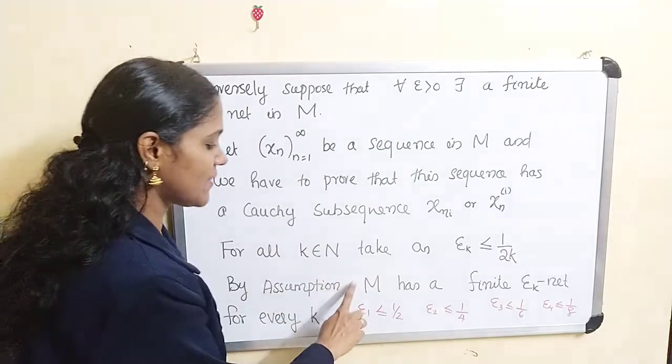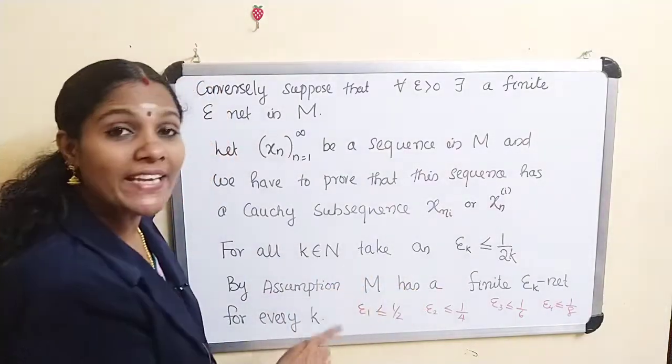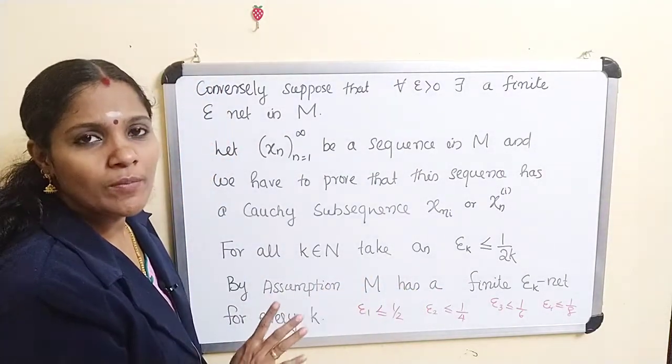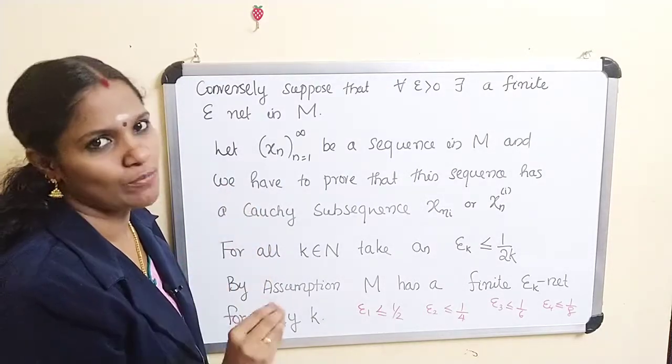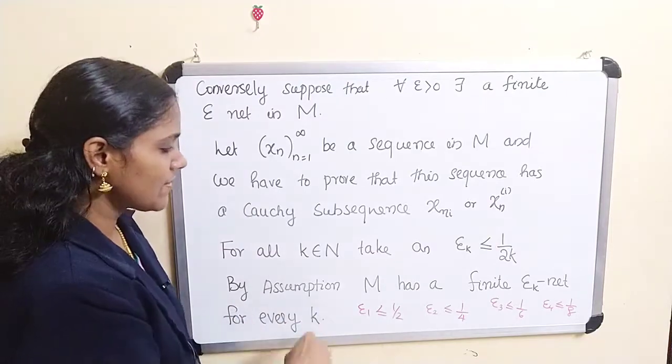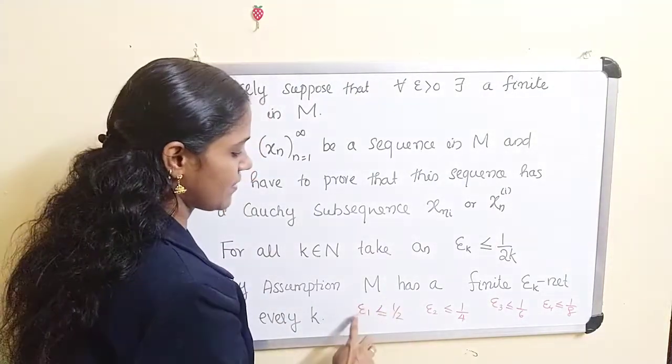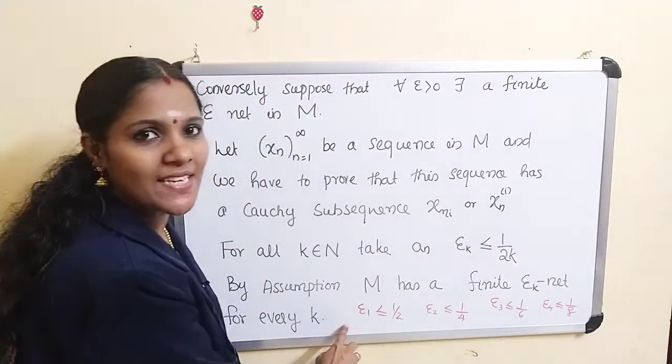By assumption M has a finite epsilon k net, because we assumed that for every epsilon greater than 0, M has a finite epsilon net. So this implies M has a finite epsilon 1 net.